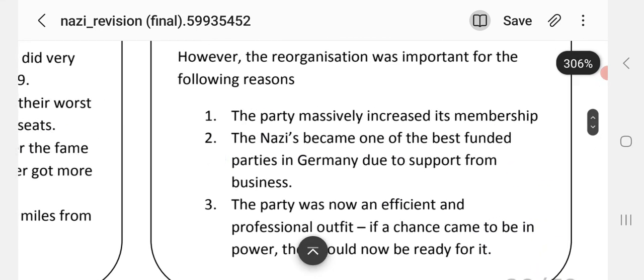However, the reorganisation was important for the following reasons. The party massively increased its membership. The Nazis became one of the best-funded parties in Germany due to support from businesses, and the party was now an efficient and professional outfit. If a chance came to be in power, they would now be ready for it.